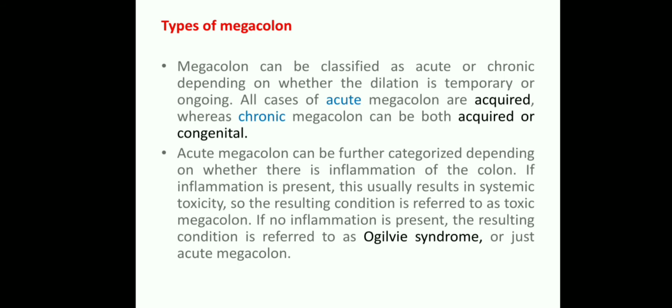If no inflammation is present, that condition is referred to as Ogilvie syndrome. Ogilvie syndrome means just the colon is dilated, because there are no proper muscle layers in the colon and rectal region, that is, the parasympathetic ganglionic nerve cells and submucosal layers are not formed properly. That is called Ogilvie syndrome, which is a dilatation of the colon, or megacolon, or just acute megacolon.